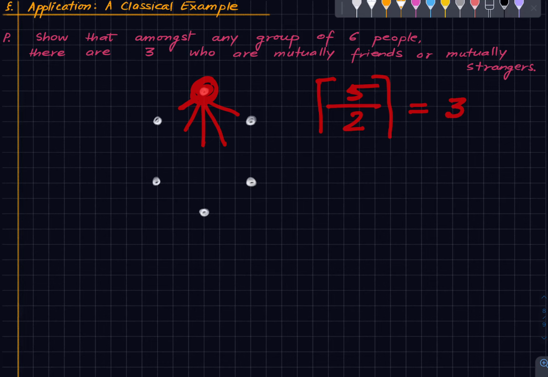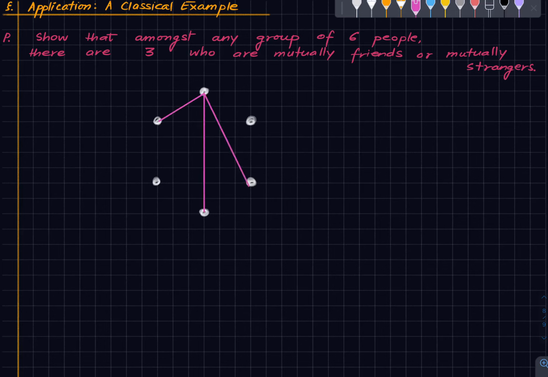That's the pigeonhole principle. So, without loss of generality, let us say the red color appears at least 3 times. Let's say it looks like this, meaning this guy is strangers with him, and with him. It could be that this person was emanating 3 blue edges. The argument would be very, very similar. So let's say, without loss of generality, that we have 3 pink edges or red edges coming out of this person. Okay, now forget about everything. We just focus on these 3.